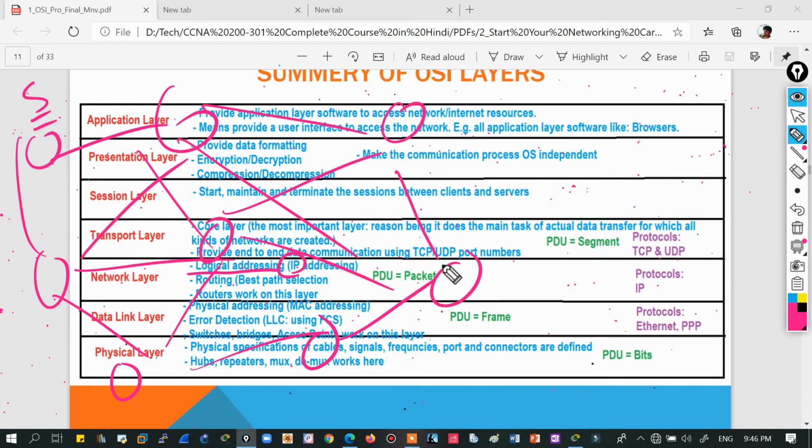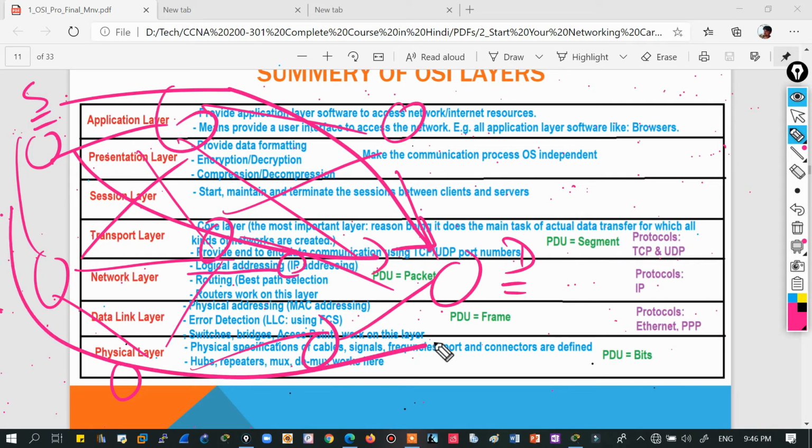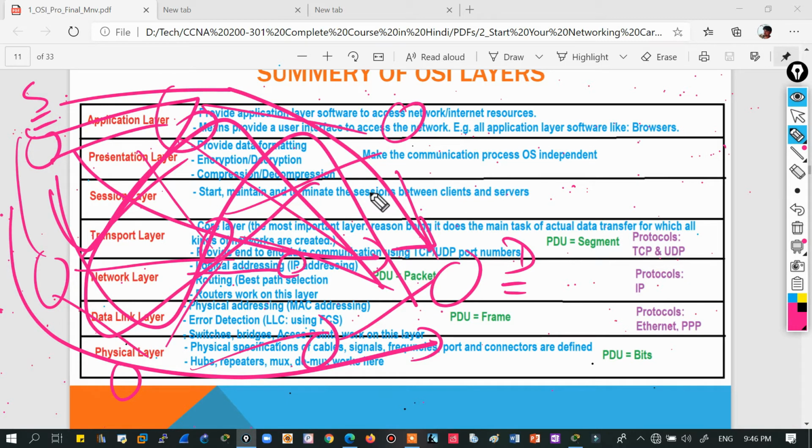Suppose this is my source, this is my destination, and I need to send data from this source to this destination. And you can see there are 1, 2, 3, 4, 5 paths. Are you getting the point? There are hundreds and thousands of paths from source to destination. Now you cannot use all of the paths simultaneously. No, you need the best path to send your data from source to destination.